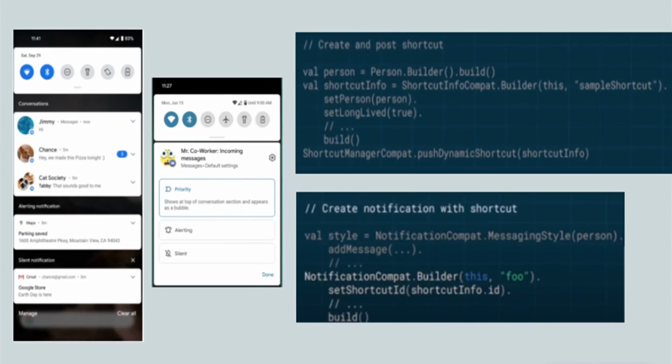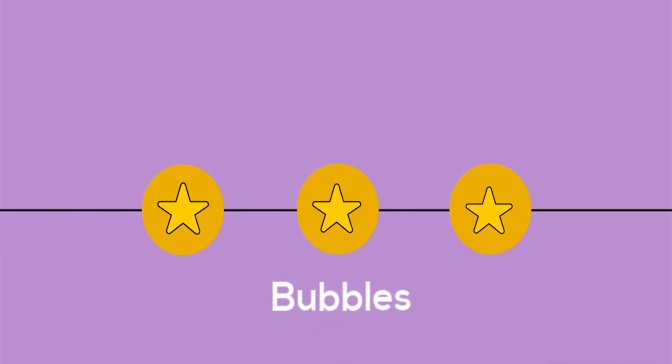We need to add a little more for it in the code to categorize it as a conversation. Create an object for shortcut, person name and make long life as true. So it has to remain alive. Create a normal notification with more information related to the conversation.